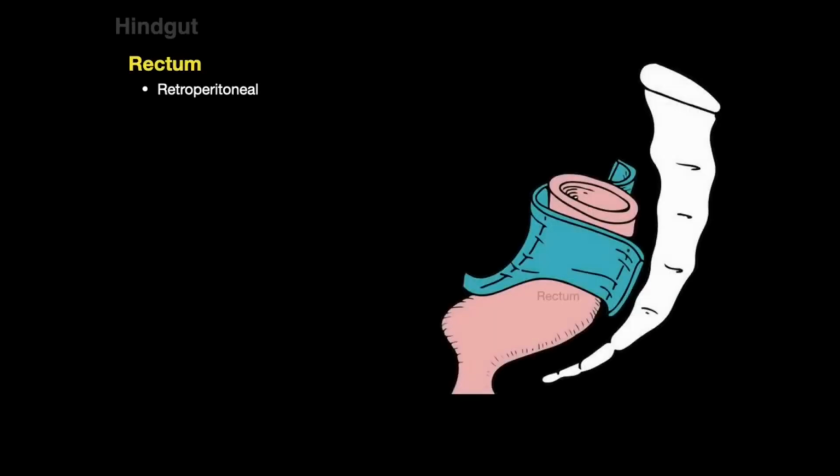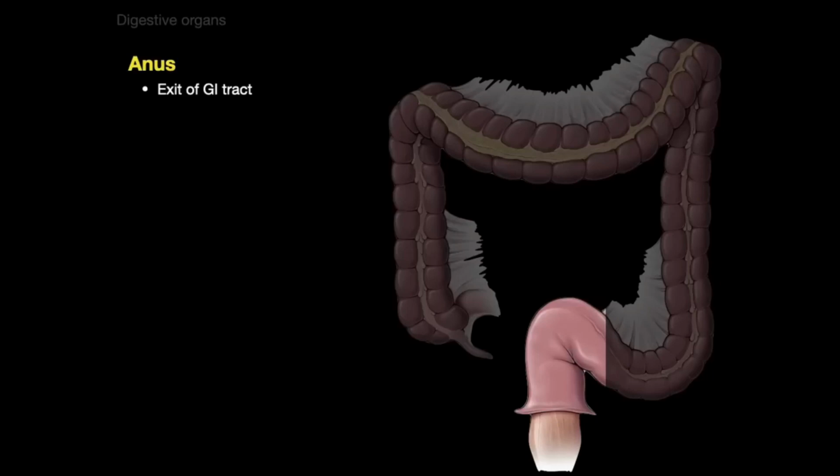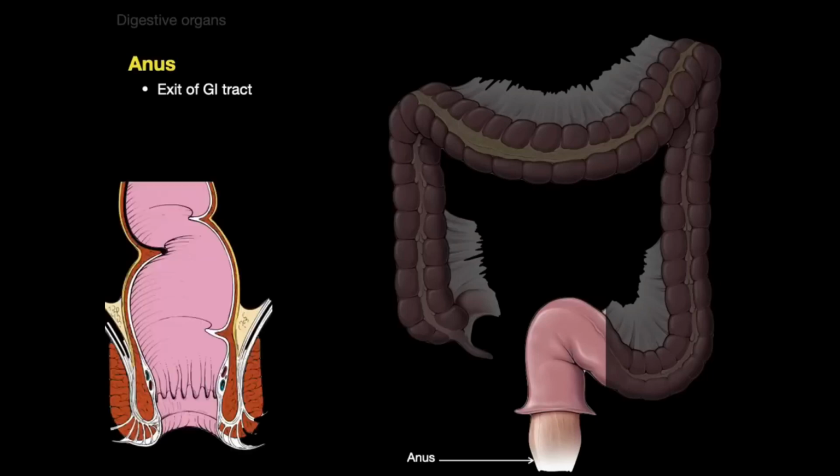So here in my one little illustration, there's the rectum and there's parietal peritoneum. And notice that the rectum is behind it, like that. Okay? Now, the anus is the exit of the GI tract, and there's the anus. And so the anus has skeletal muscle for the external anal sphincter. That's what allows you to defecate when you want to.